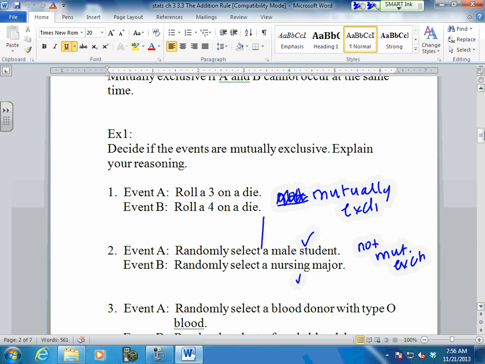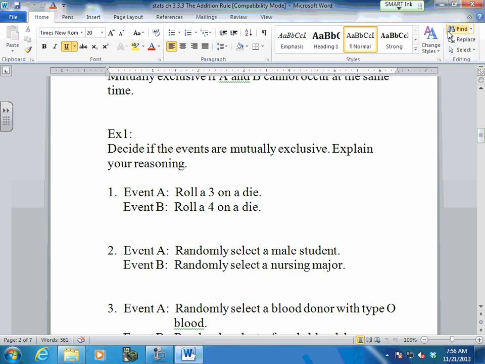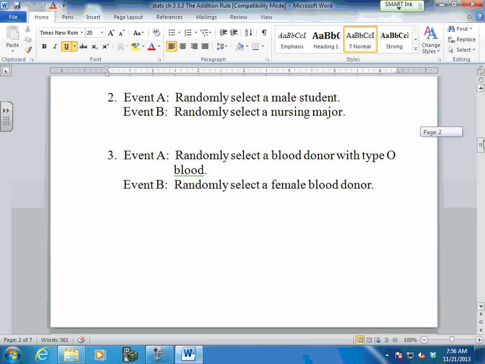My Venn diagram for this would look like this. Here's my males. Here's my nursing students. There's my overlap. That makes me not mutually exclusive. I can have a student who is a nursing major and a male at the same time. So those we have to watch for. Most of the time, you're going to use your common sense to think if they're mutually exclusive. You're just going to kind of have to reason it out.